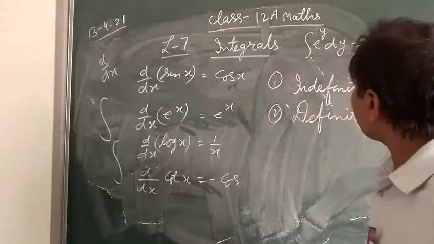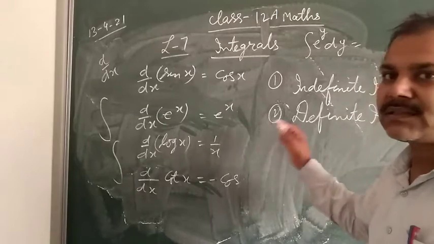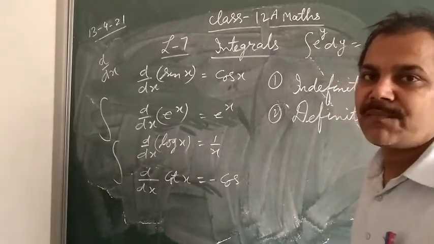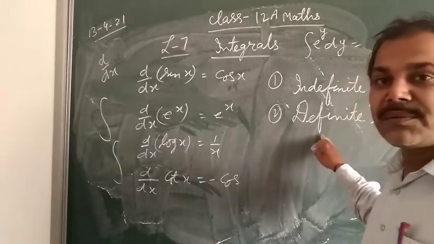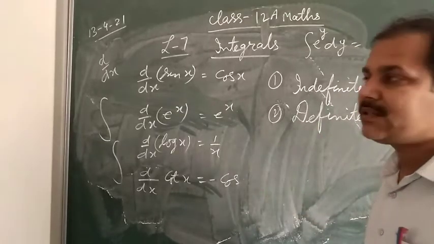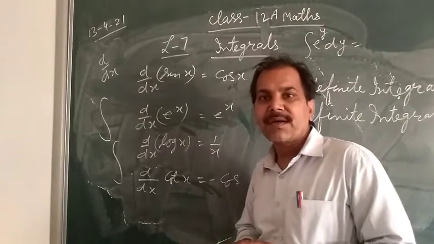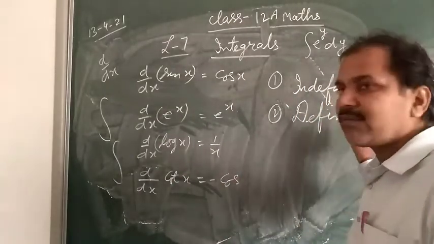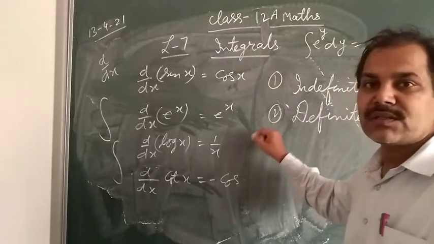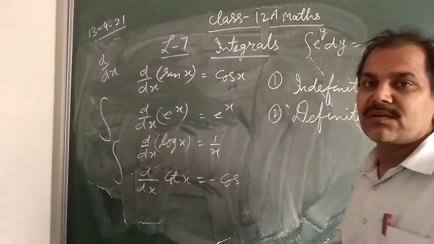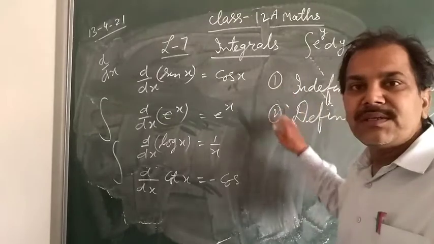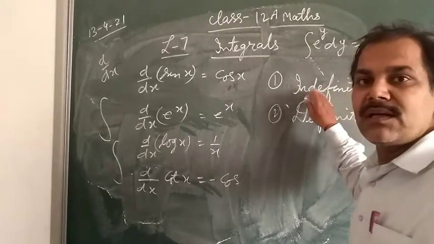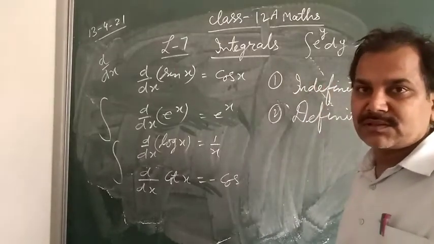So in definite integrals, if limits are given, means we are integrating a function with limits, so there is one and only one solution. Means their solution will be fixed. Okay. But if limits are not given, that is indefinite integral, and if only a function is given, then they have infinite number of solutions.